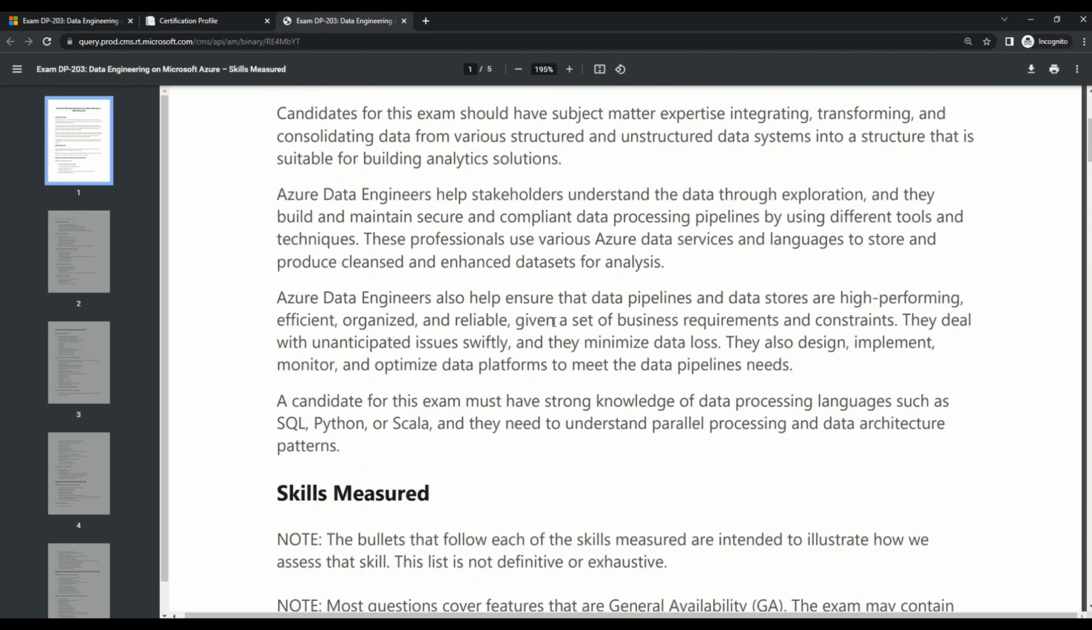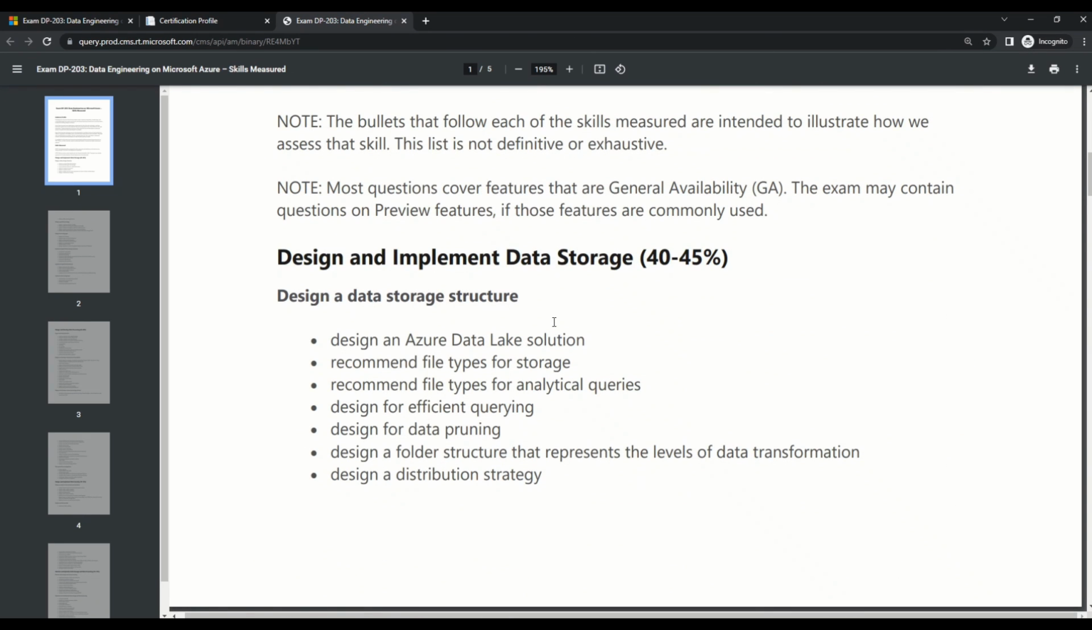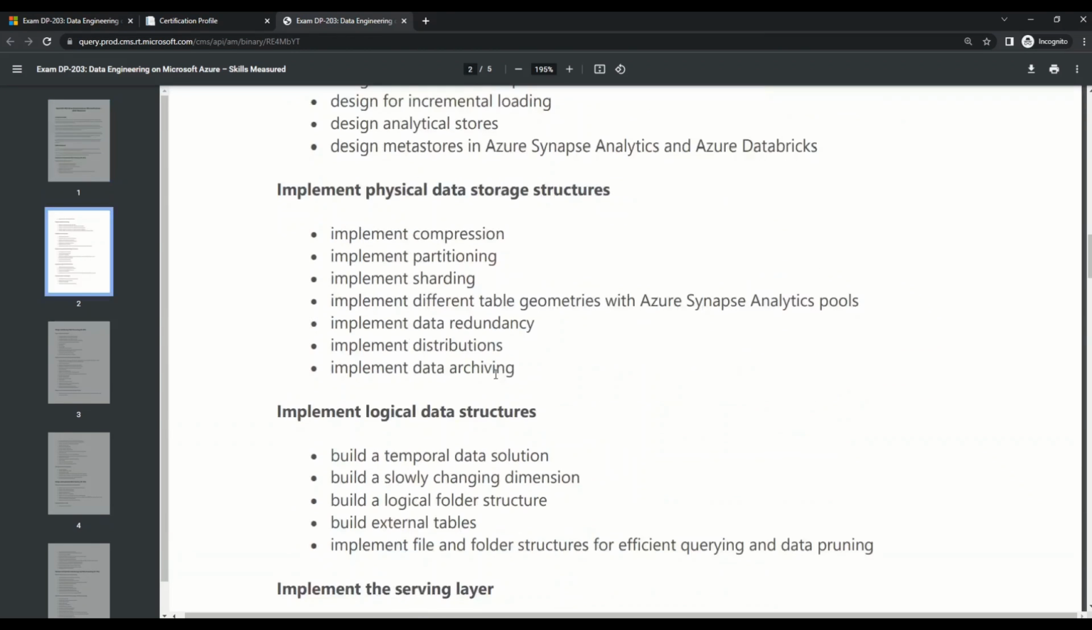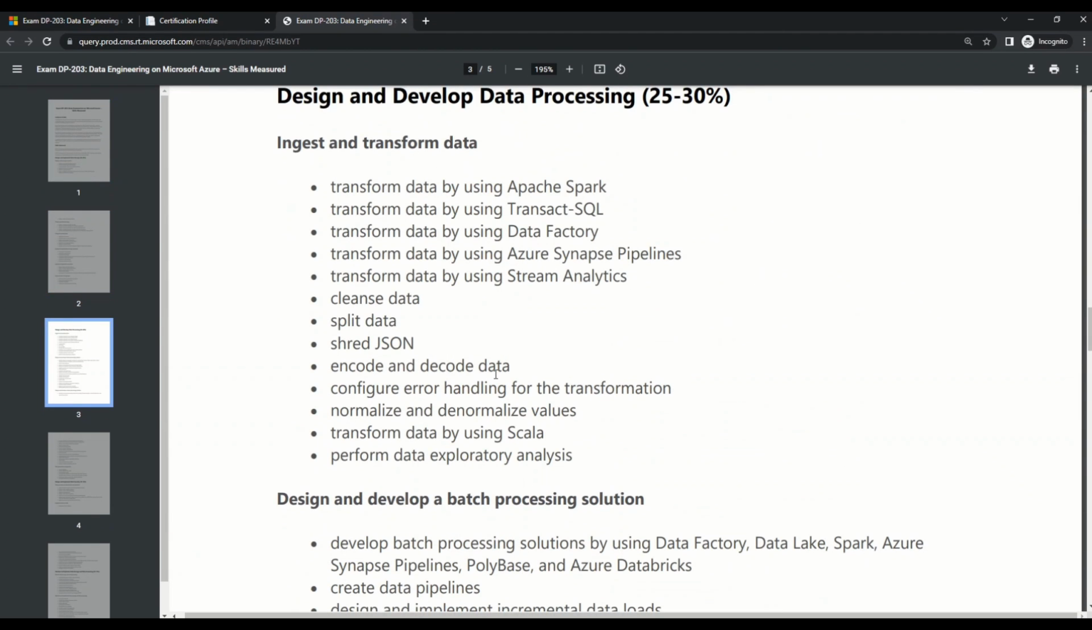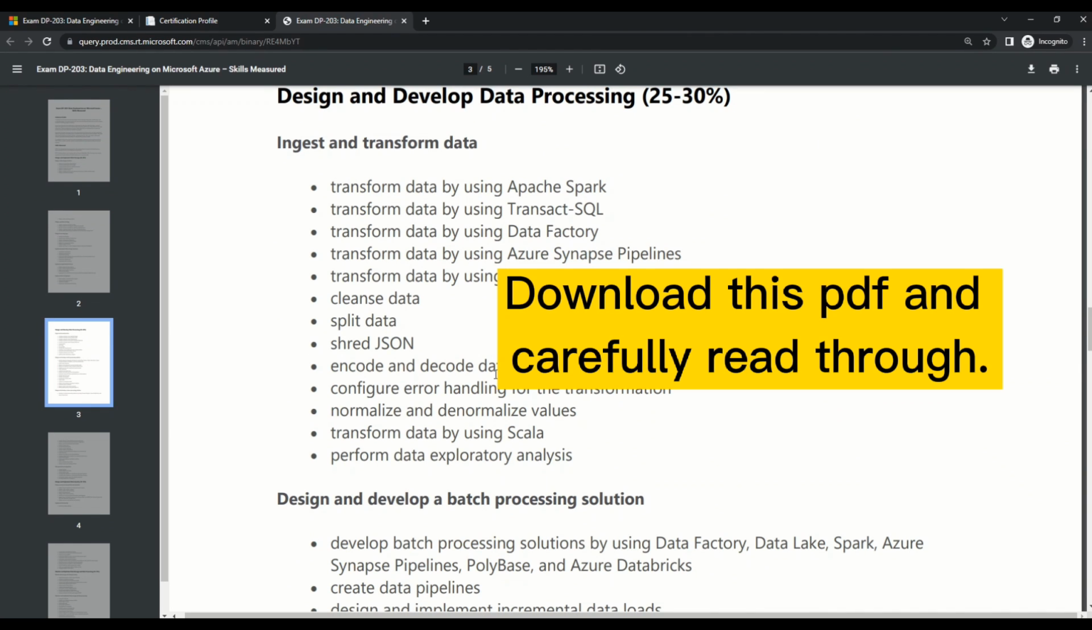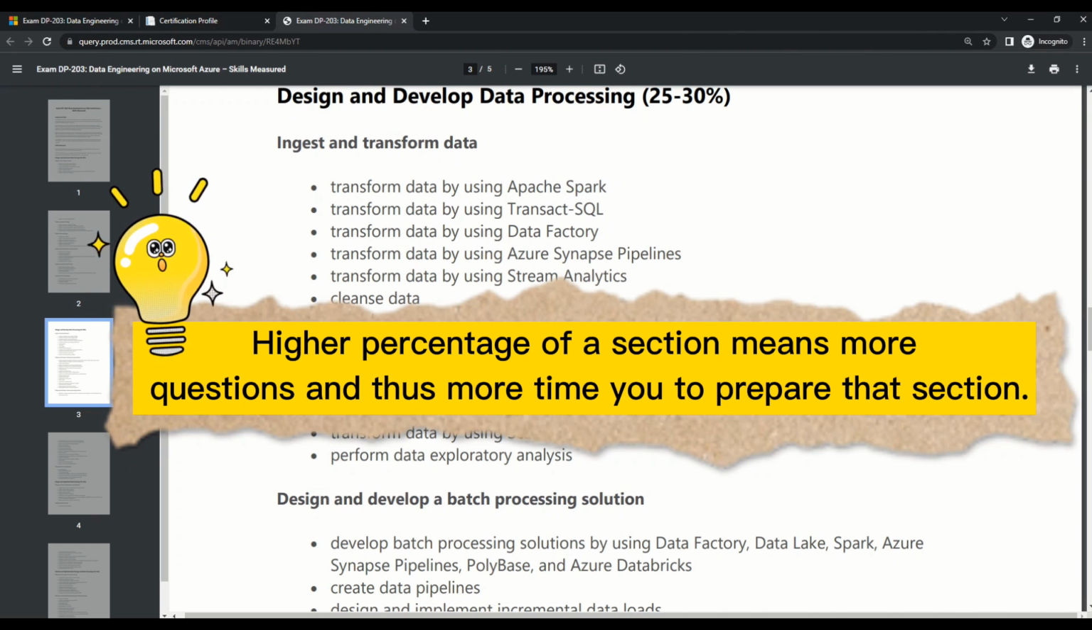And here in this PDF, you can see that Microsoft has elaborated each of the major sections. So here you can see we have design and implement data storage, which is 40 to 45%. And then you can see that design and implement data storage is further divided into subsections. Similarly, you can read about each major section and how it is further divided into subsections. And friends, it's very important that you download this PDF and go through all the sections in detail. This will make you understand what you should expect from the exam and how you should prepare for each section.